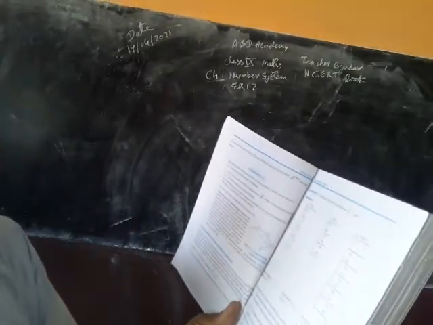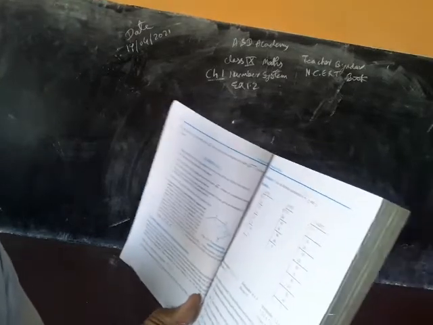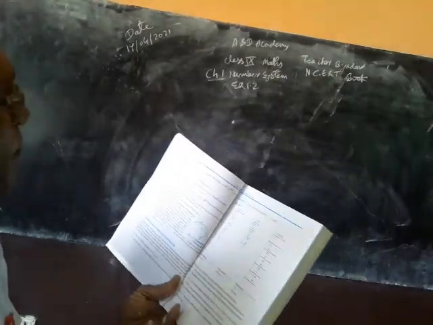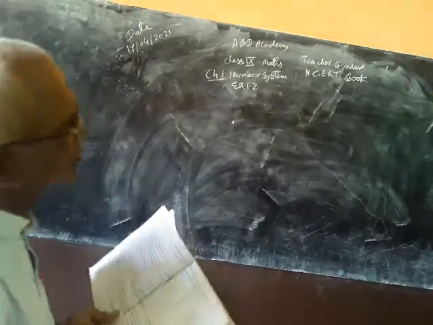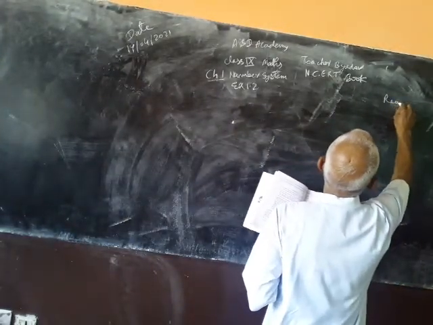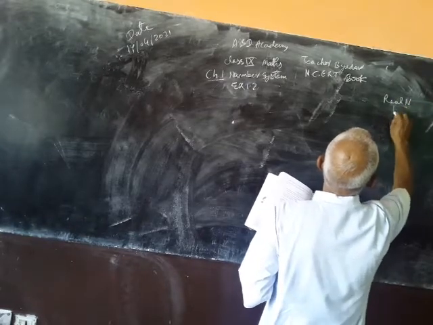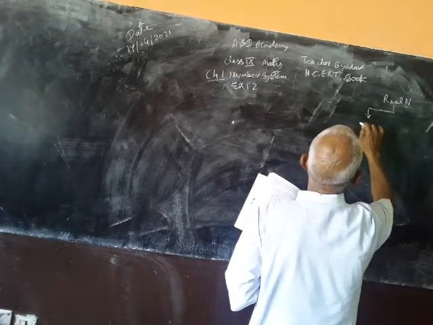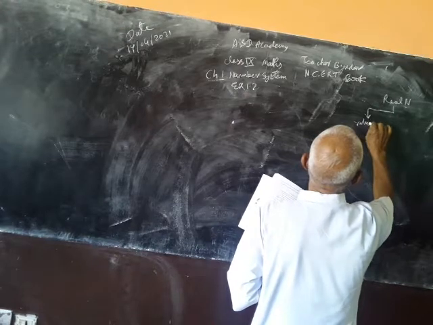Every irrational number is a real number. It is true because real numbers may be rational and irrational.